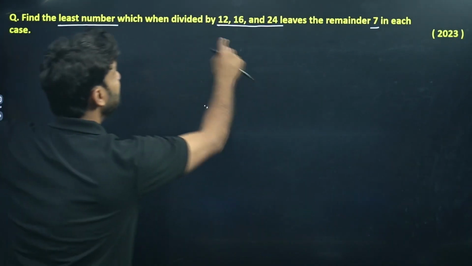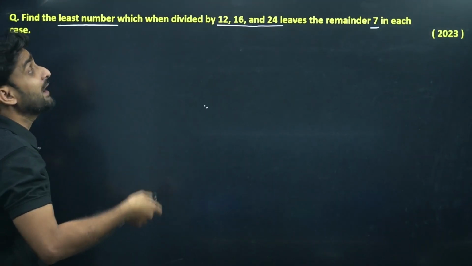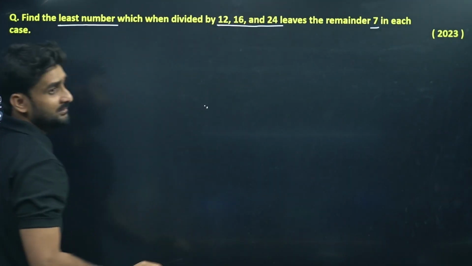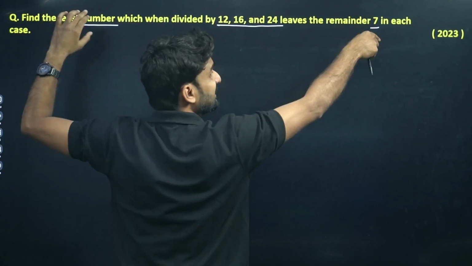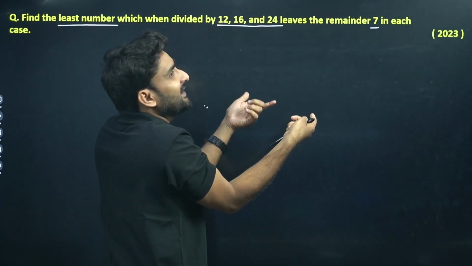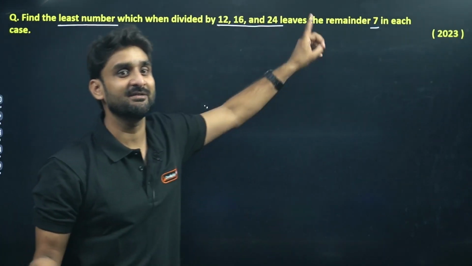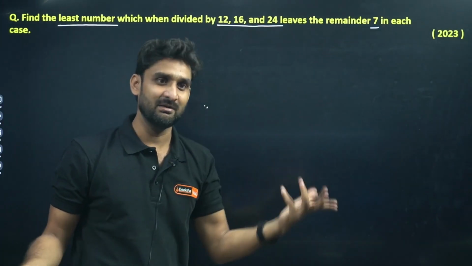So here these three numbers are dividing that number. I'm not sure what it is. So what we have to do is find the LCM of these three. And if remainder 7 is coming, then to eliminate the remainder, at the end we can add the 7. Whatever result comes, we add 7 to that number. So that will be your answer.